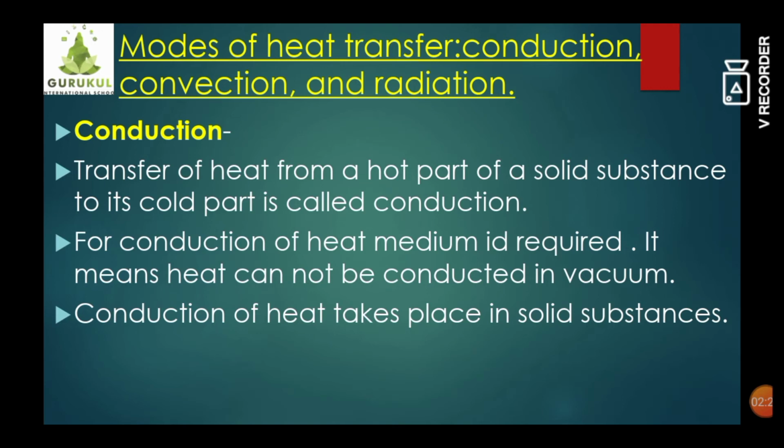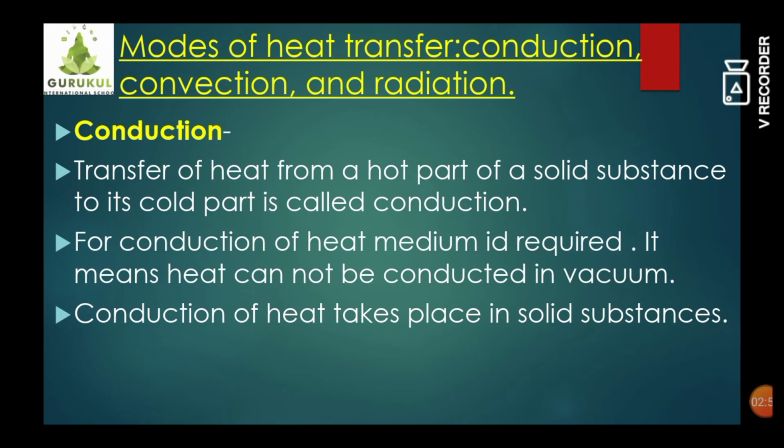Though there is a vacuum, we receive heat, which means transfer of heat takes place from the sun to the earth. So in that case, the mode of heat transfer is different, as conduction of heat takes place in solid substances. Conduction of heat does not take place in liquid or gaseous substances.